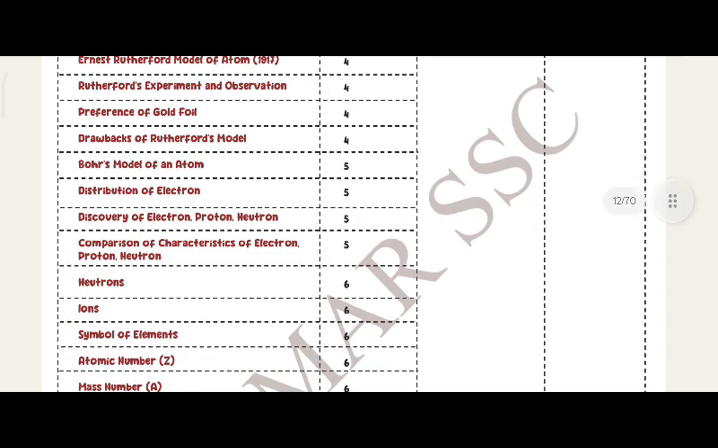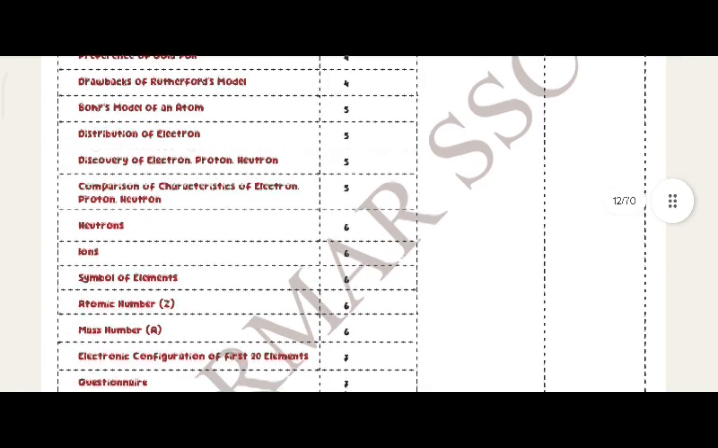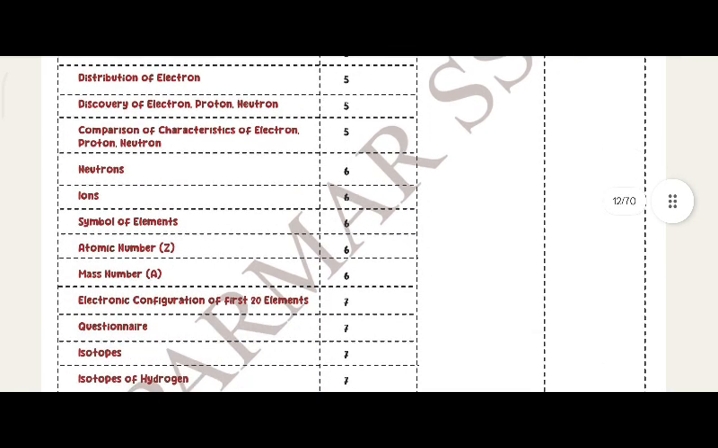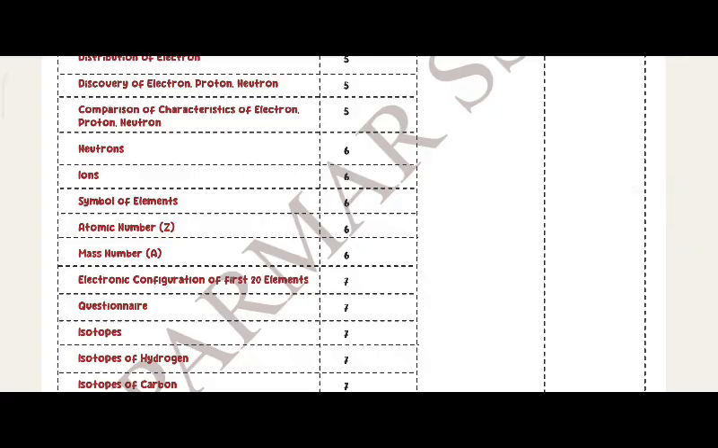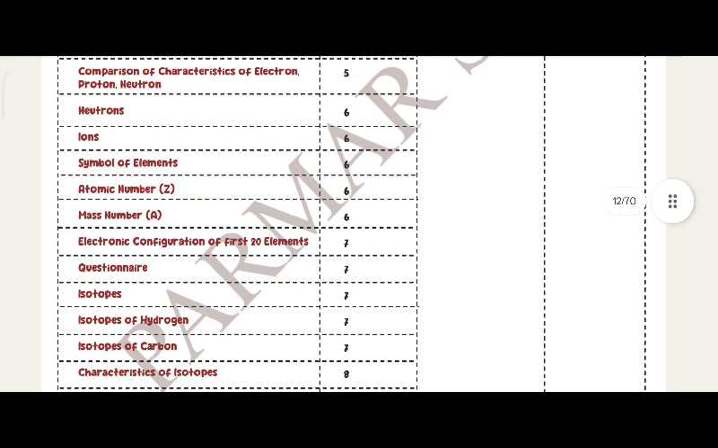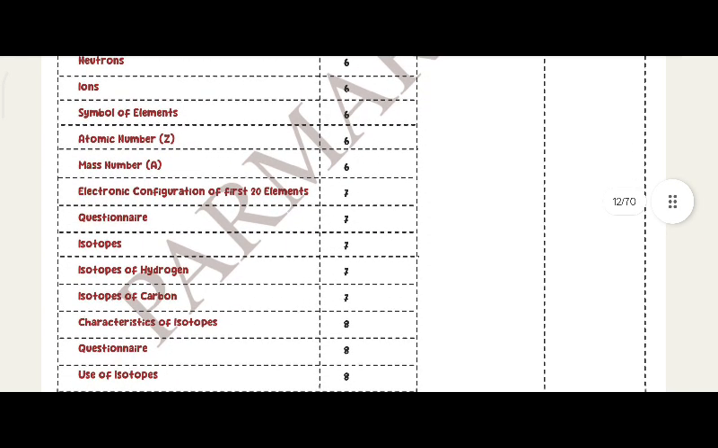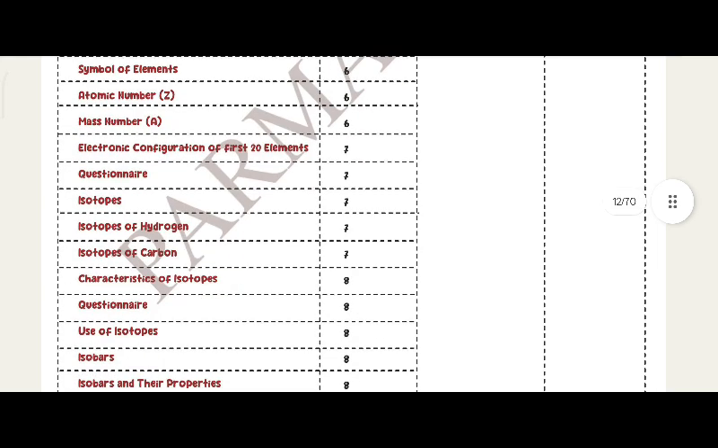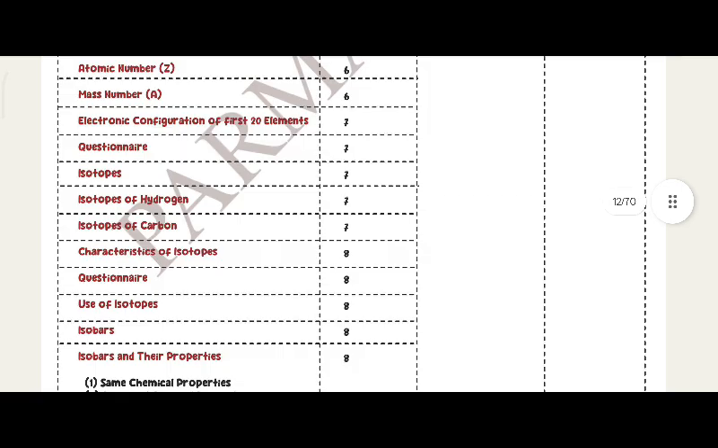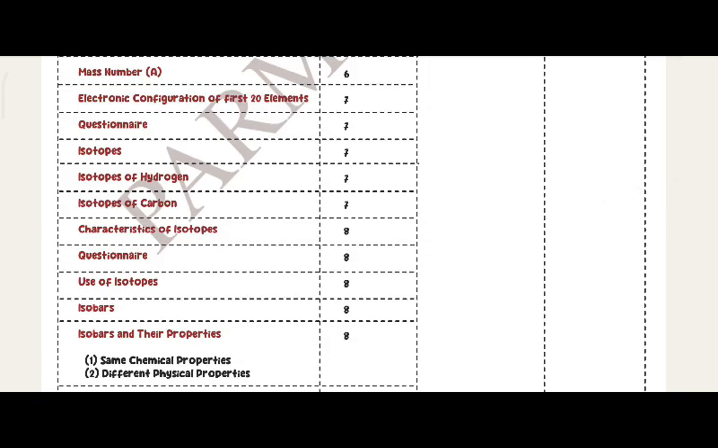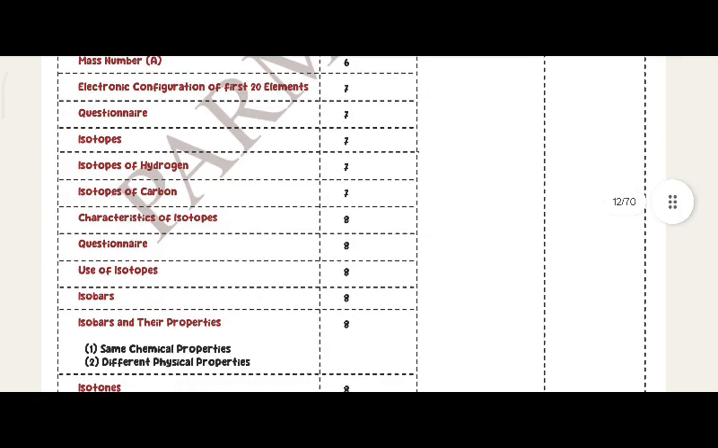Drawbacks of Rutherford model. Bohr's model of an atom. Distribution of electron. Discovery of electron, proton, neutron. Comparison of characteristics of electron, proton, neutron. Neutrons. Ion. Symbol of elements. Atomic number Z. Mass number A. Electronic configuration of first 20 elements.